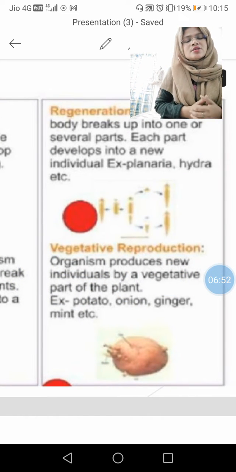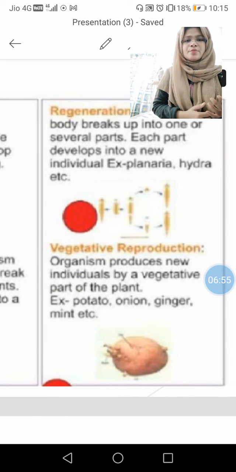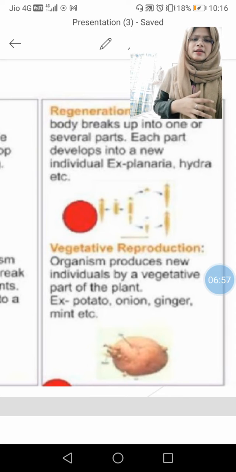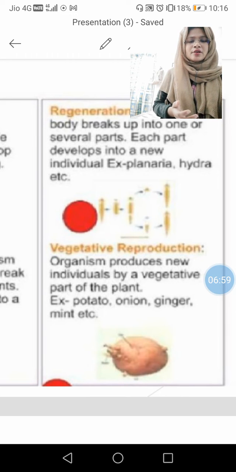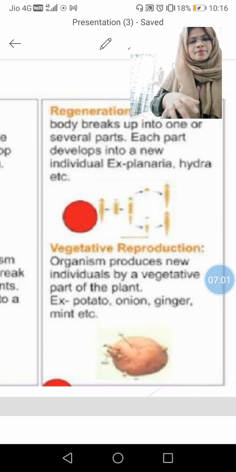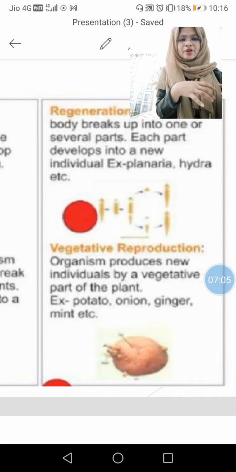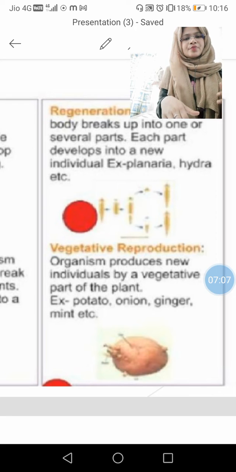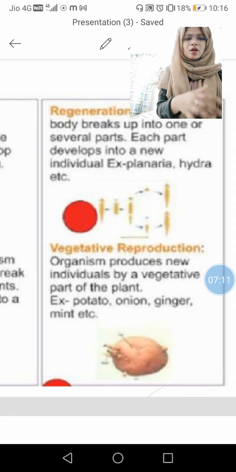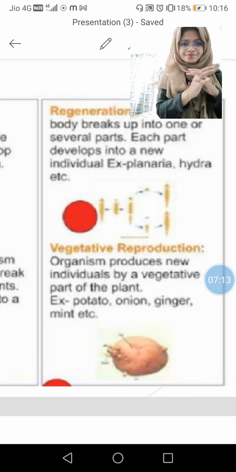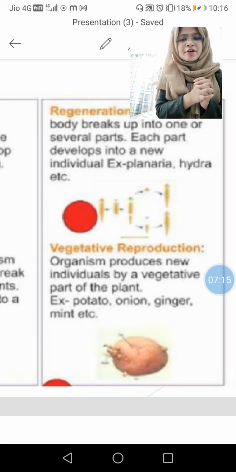The next one is regeneration. Regeneration is like fragmentation: in regeneration also, the parent body breaks into one or several parts, and each part changes into a new organism. Next one is vegetative reproduction.